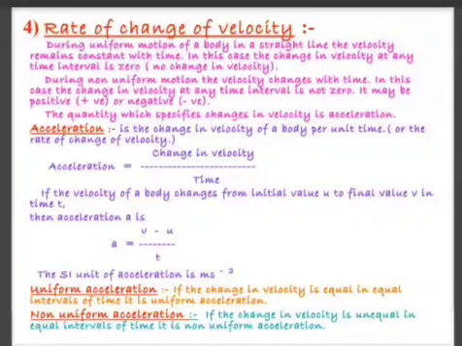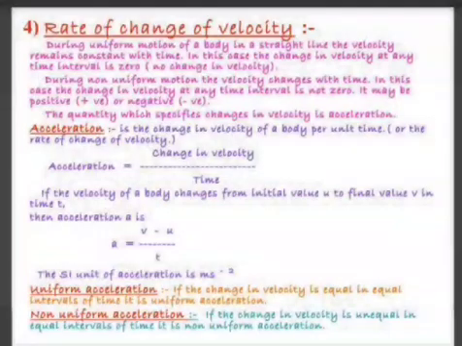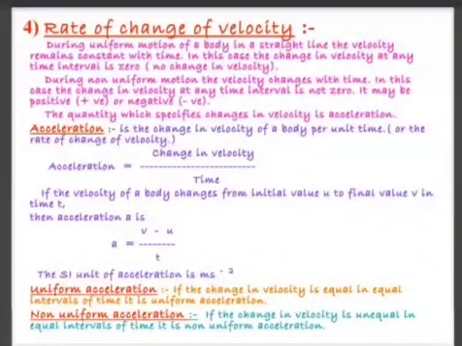So if you draw a graph of uniform acceleration, it should be a straight line, and non-uniform acceleration, it will be a curve. It will never be a straight line. Clear? So uniform acceleration, straight line. Non-uniform acceleration, it can never be a straight line.